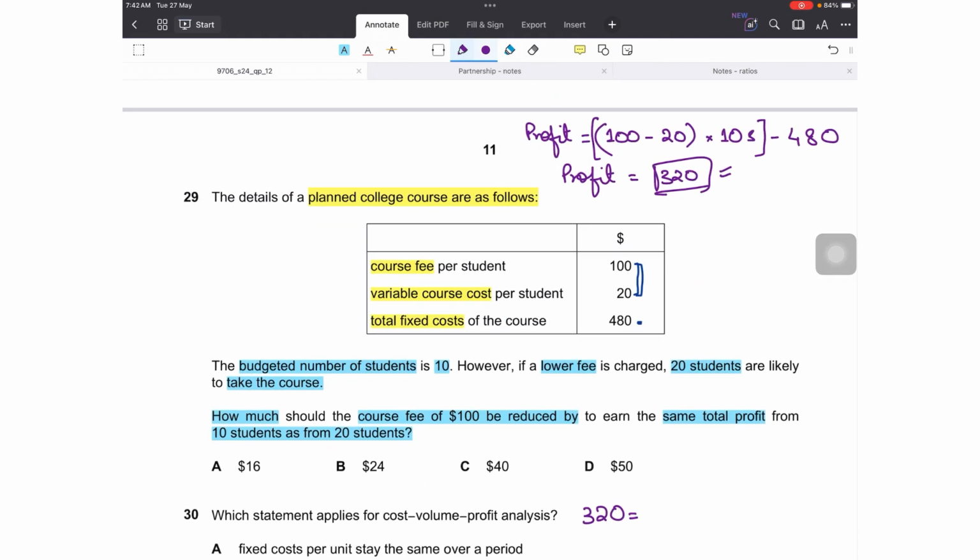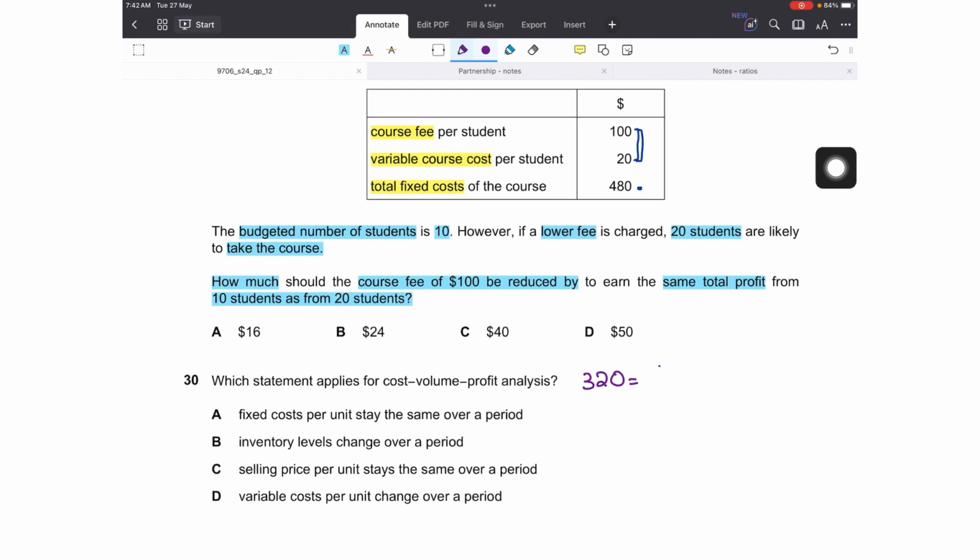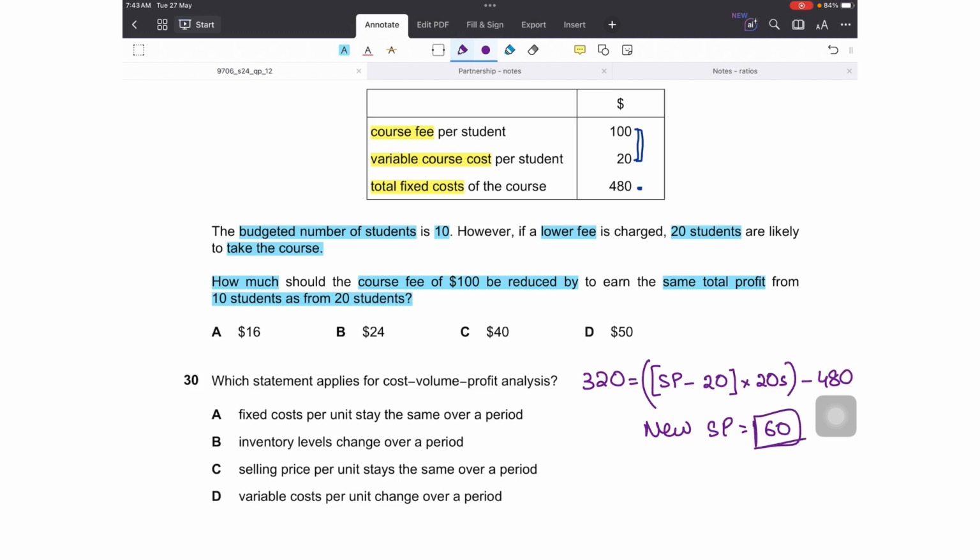So the selling price is unknown, minus variable cost won't change, minus 20 into 20 students now. And the fixed cost would also remain unchanged, minus 480. So the new selling price would be 320 plus 480 plus 20 times 20, divided by 20. My reduced selling price should be $60 in order to attract the 20 students that I want and earn the same profit.